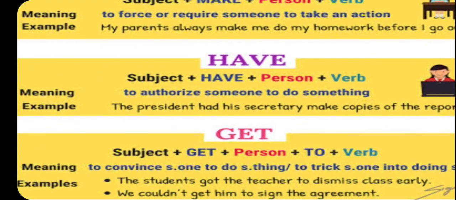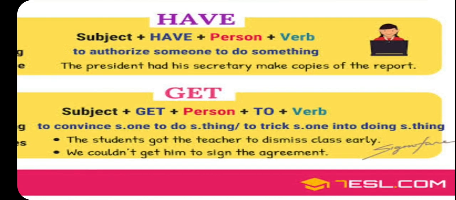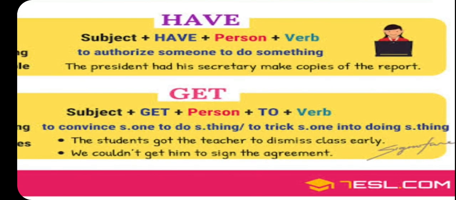Now the same structure, but: the president had his secretary make copies of the report. The president is the subject, had is the second form of have, and then his secretary is the person, right? And then make copies of the report.